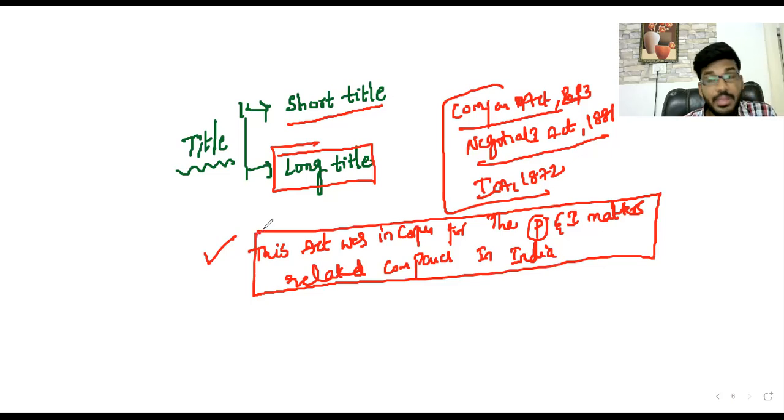Whatever acts we are mentioning, these are called short titles. Every time we mention short titles only, no need to mention long titles everywhere. In order to understand in an easy way, we should mention short titles everywhere. This is the first stage in case of any law.